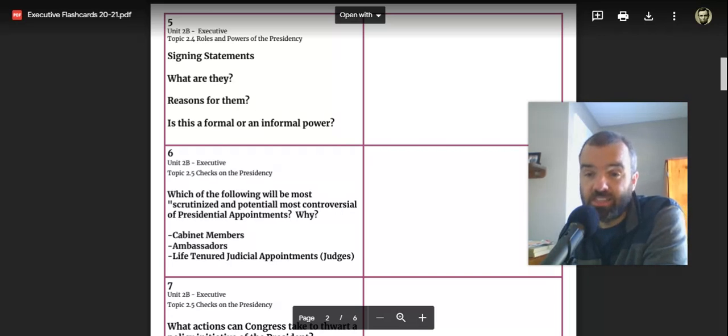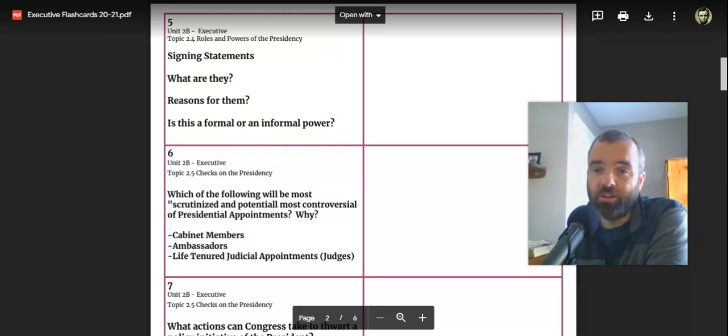When we talk about other aspects of what the president does, we can talk about signing statements, which are simply something that the president signs alongside when he or she signs a bill. They can issue this signing statement, which says whether the president agrees with all of the bill or doesn't agree with certain aspects of it, or how the president is choosing to implement the bill and what the president will or won't do. So they're kind of a political move to maybe avoid having to do a veto.